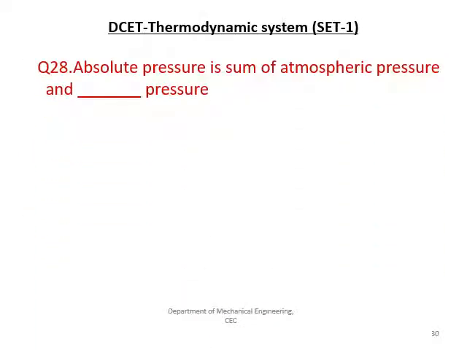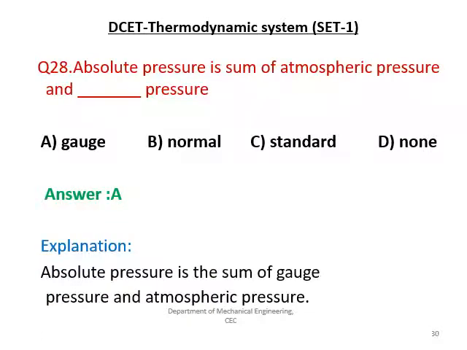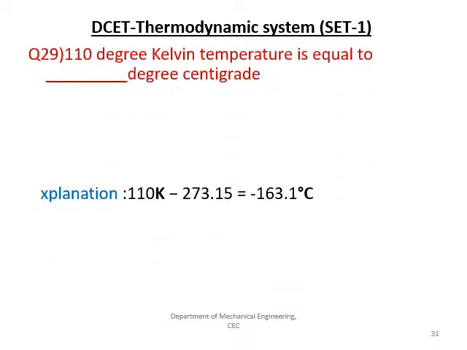The next question is, absolute pressure is the sum of atmospheric pressure and which pressure? Given options are gauge, normal, standard, none. And the right answer is A, that is gauge. Absolute pressure is the sum of gauge pressure and atmospheric pressure.